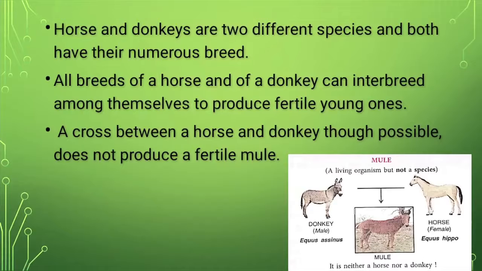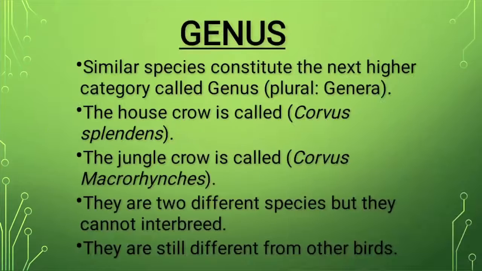Further, I would like to elaborate again that donkeys can interbreed as a species amongst themselves, and horses are a different species and they can interbreed amongst themselves to produce offsprings with the same genetic combination. But when it comes to a mule, they are offsprings which cannot interbreed amongst themselves. They are sterile organisms or sterile individuals.